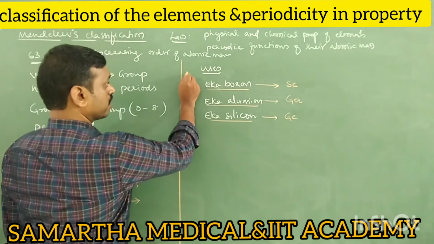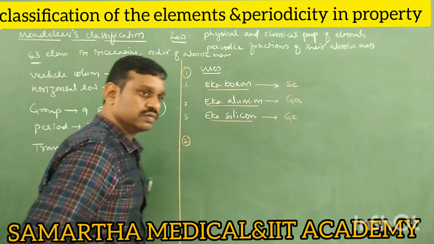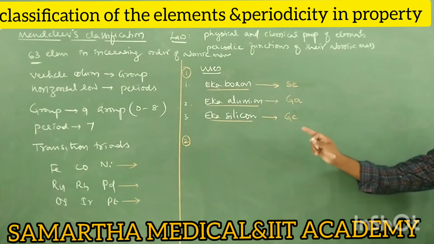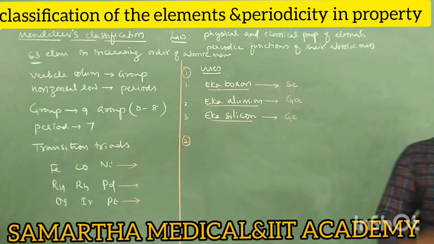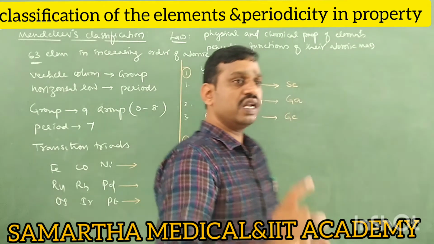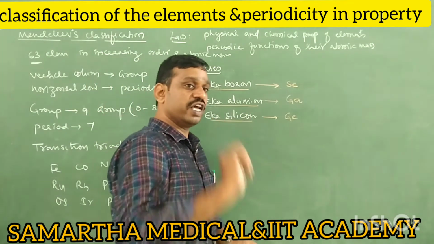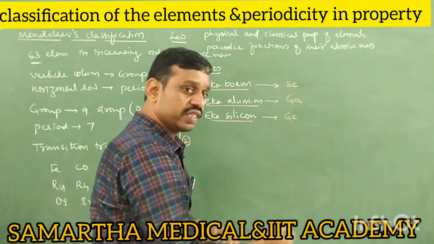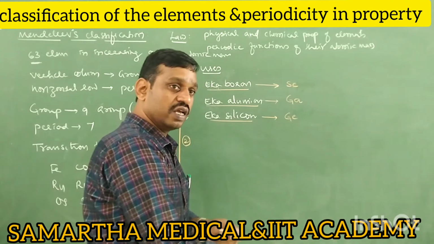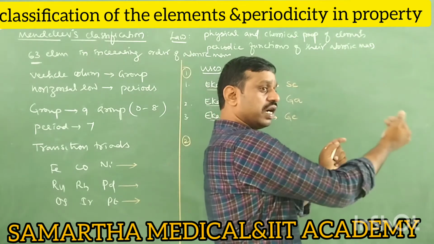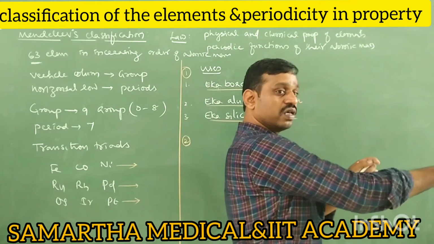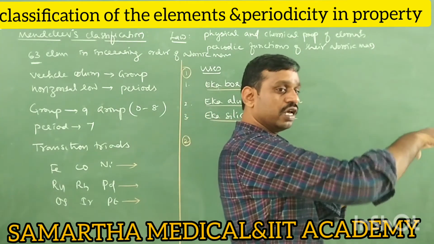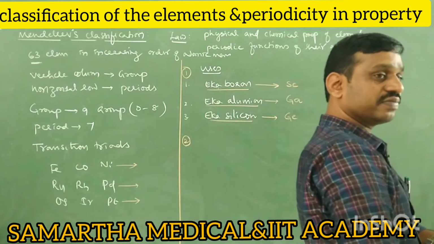Next, second importance. What is the second importance of Mendeleev classification? This was a previous question that appeared in JEE. The second importance is that Mendeleev corrected the atomic mass of three elements. When he arranged the elements in increasing order of atomic mass, he found that some elements were discovered previously but were not given proper atomic masses.